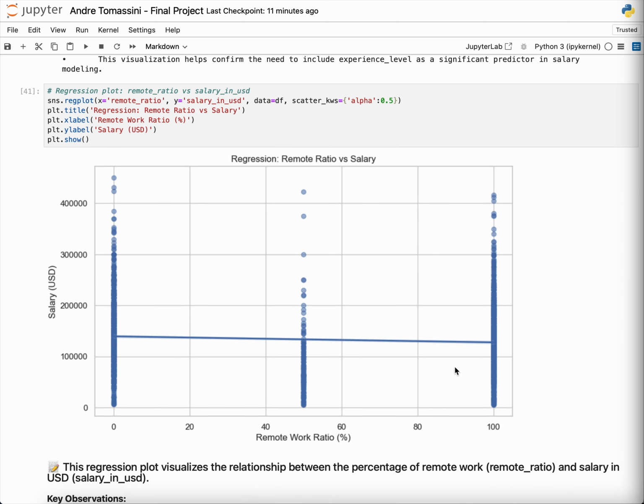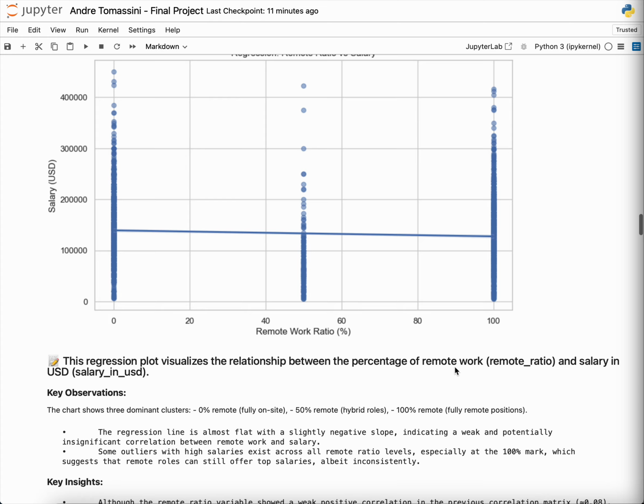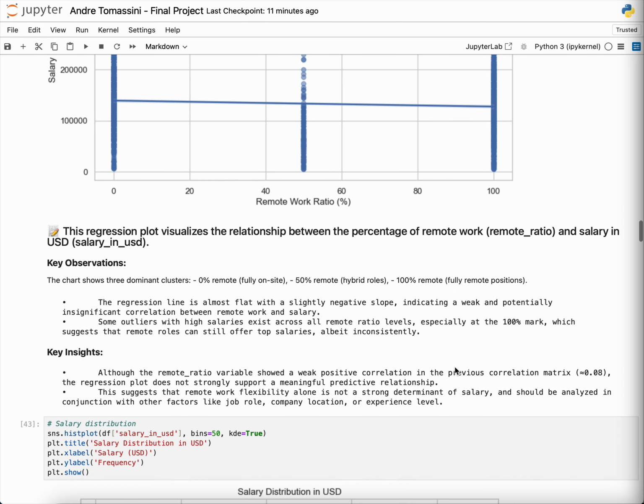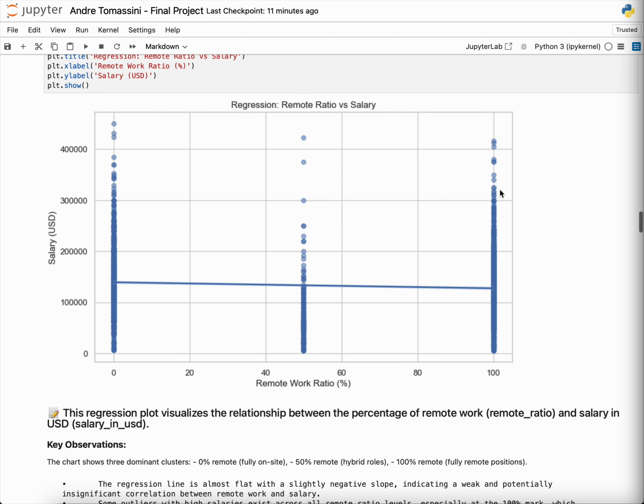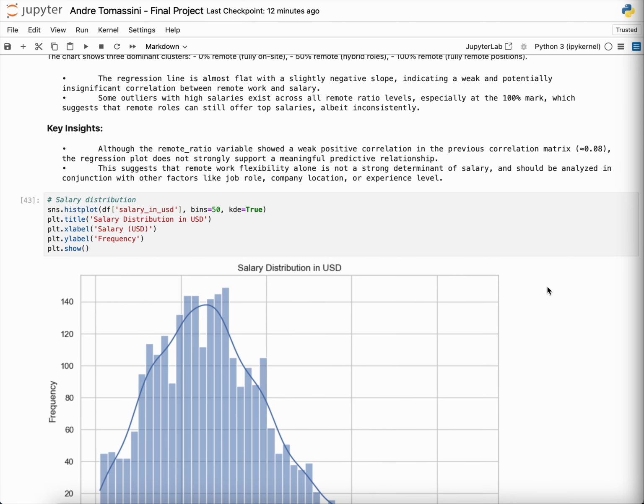And after that, we did a regression plot that shows the amount of salary in dollars and the remote work ratio. And this visualization shows us that the regression line is almost flat with a slightly negative slope, indicating there's a weak and potentially insignificant correlation between remote work and salary. As we said, you can see these two columns over here. They show the amount of salaries, whether remote or on-site. They can probably have the same amount of salary, depending on other conditions, maybe the experience, the location, the size of the company, or anything else.